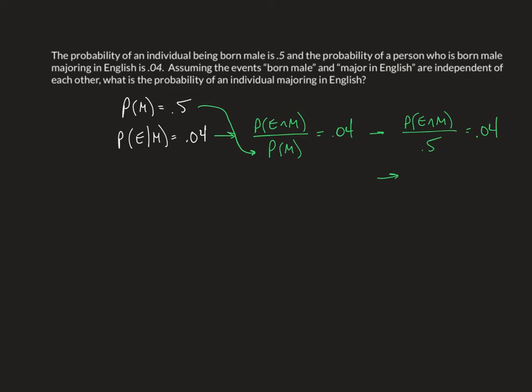And from that, I could say that the probability of E and M is equal to, if I multiply by 0.5 on both sides, 0.02. All I did there was multiply both sides by 0.5. So now we know the probability of the intersection. That's another thing that we have.